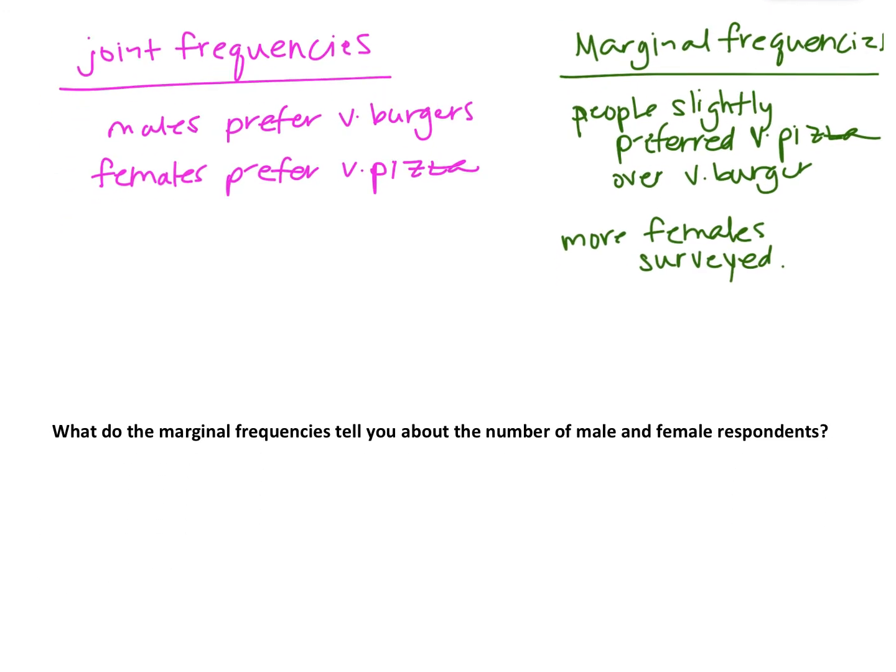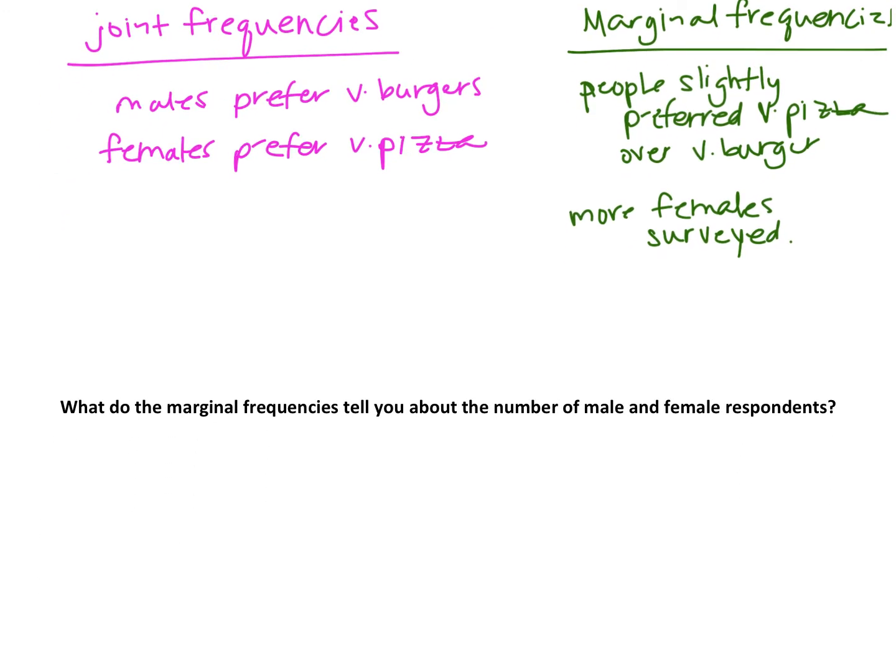So the marginal frequencies told us that there were 90 males and 135 females. 90 male and 135 female customers were surveyed.